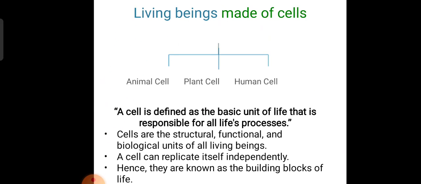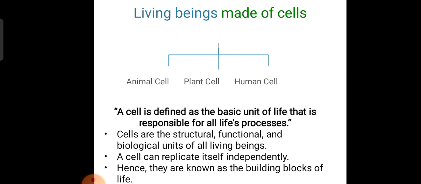Coming to the next thing, see here, the first point which we have mentioned here on page number 3: living beings are made up of cells. Okay, see, animal cells, plant cells and human cells. A cell is defined as a basic unit of life that is responsible for all life's processes.